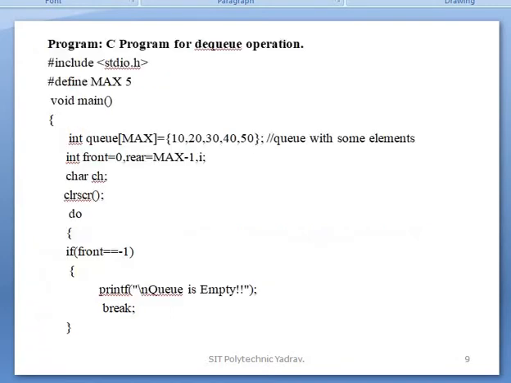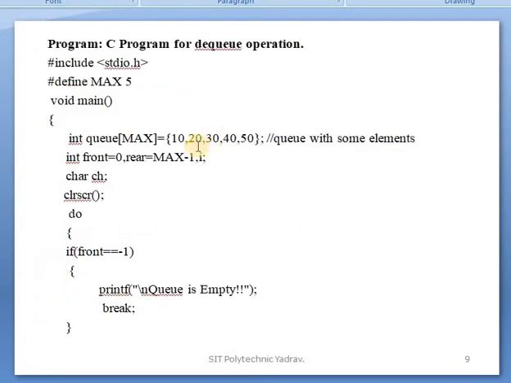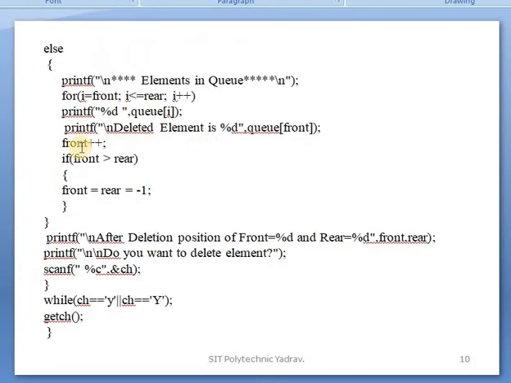Okay, so if the condition front is equal to -1 is not true, then go to the next statement, the else part. In that, the deletion operation is performed. First of all, the elements in the queue that you inputted through the program are displayed: for i = front (0), i less than or equal to rear, i plus plus, displaying them one by one.